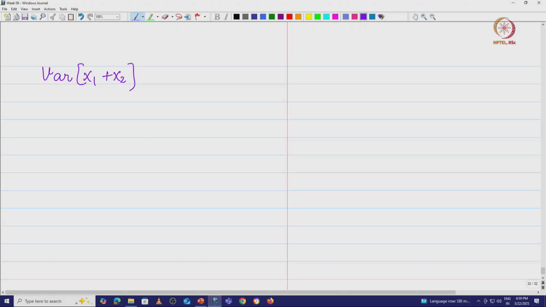We already know that the variance of the sum of random variables is the sum of the variances plus 2 times the covariance of these two. Now I want to find the variance of the sum of n random variables. So, let me look at that.